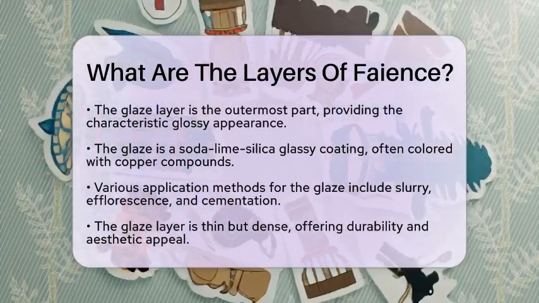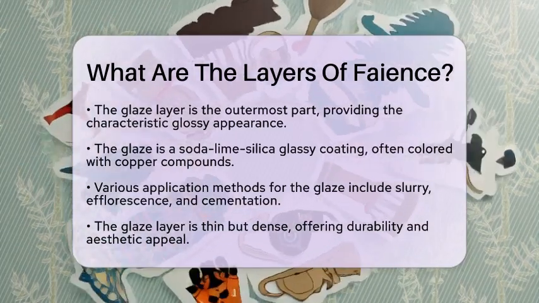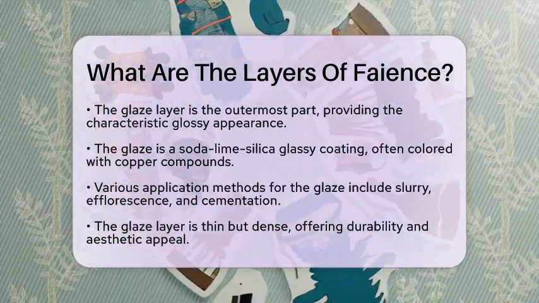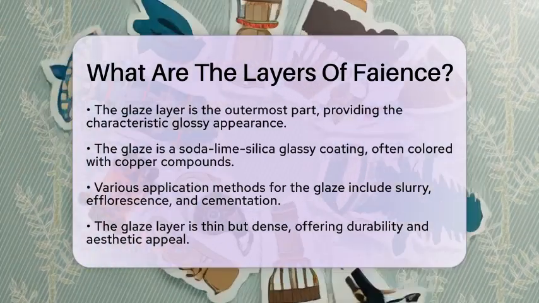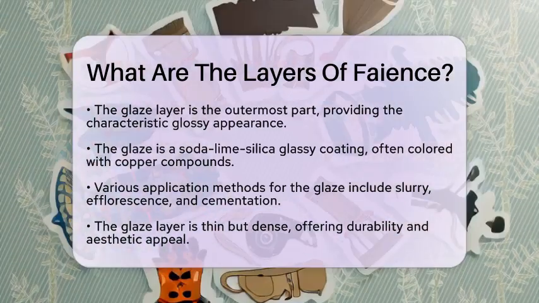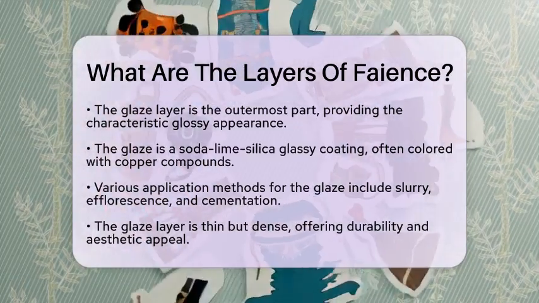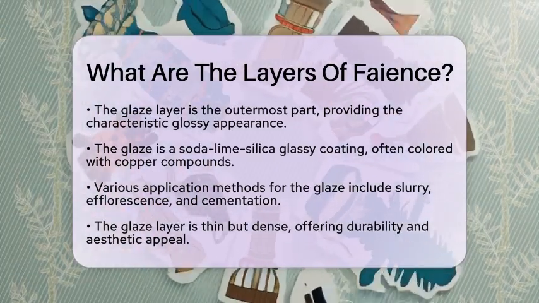One method is to use a slurry of silica, lime, and alkalis, which is applied directly to the core. Another method involves efflorescence, where alkali salts migrate to the surface during drying and firing. Cementation is another technique where the object is buried in glazing powder that fuses onto the surface during firing.